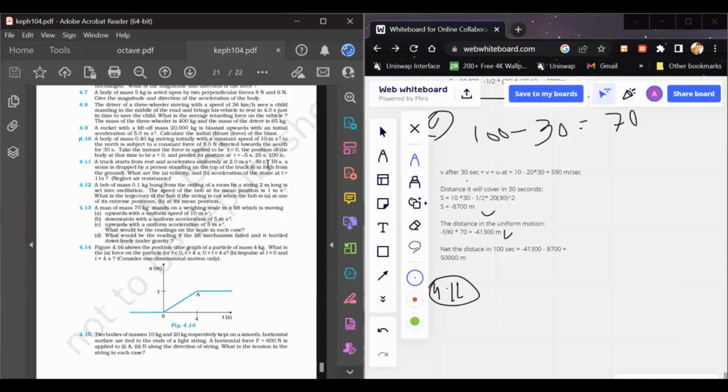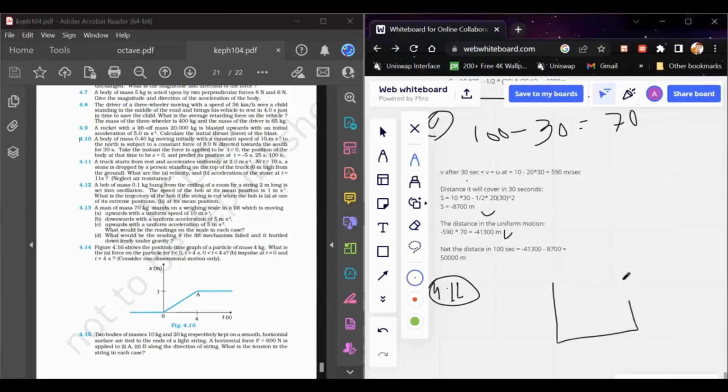If you consider the motion of the stone, it has basically two components. Let's say this is the truck, and the stone is somewhere there. The truck is accelerating at 2 meters per second square, and at t equals 10 seconds a stone is dropped. So at t equals 10 seconds, there would be some velocity in the horizontal direction, because the stone is lying over the truck, and the truck has gained some velocity in those 10 seconds.